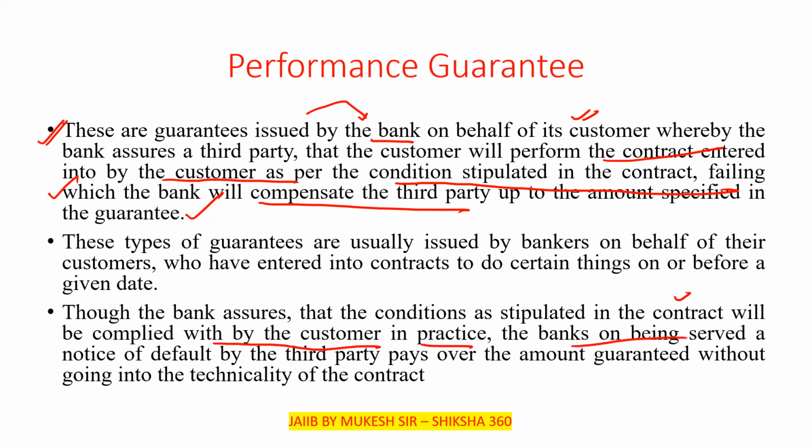In practice, the bank, on being served a notice of default by the third party, pays over the guaranteed amount without going into the technicalities of the contract. The bank will not go into any technical conditions. Where the default occurs, the bank revokes the bank guarantee and pays the amount to that party.